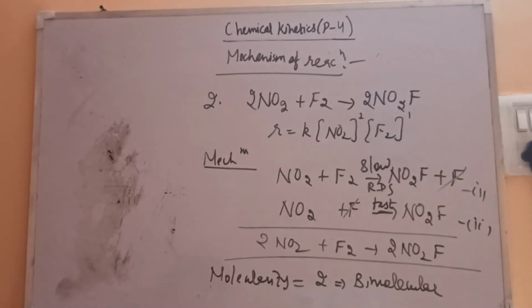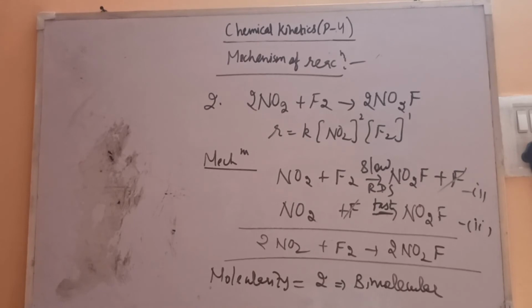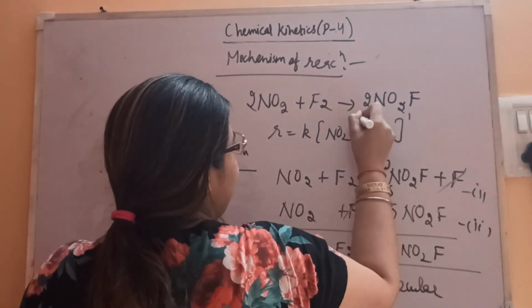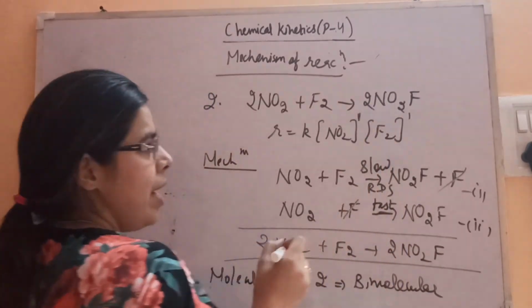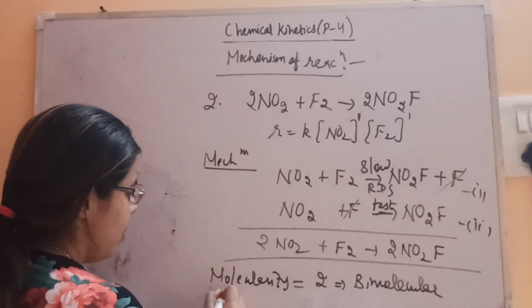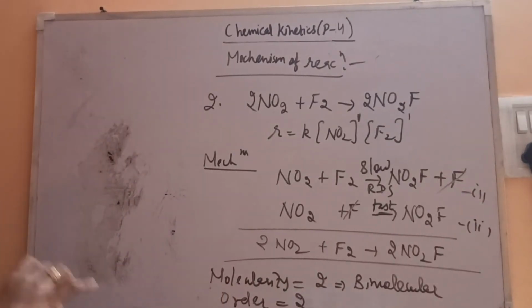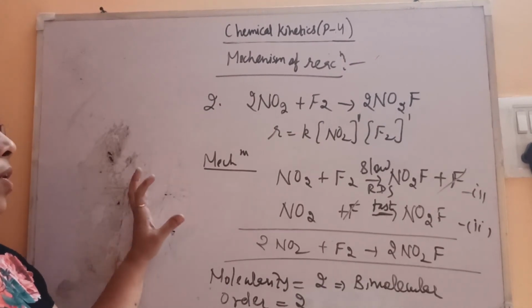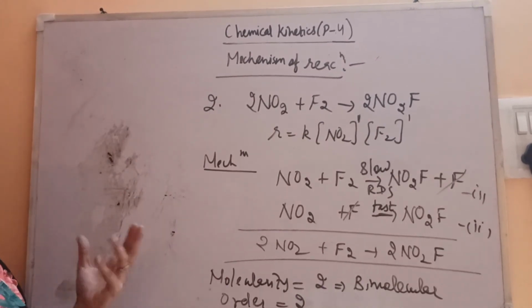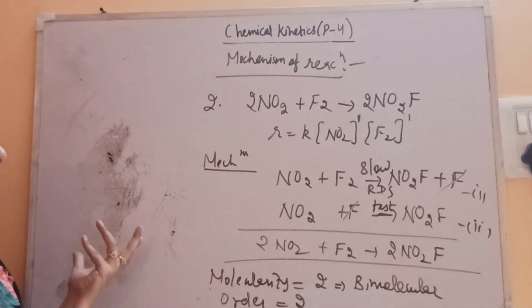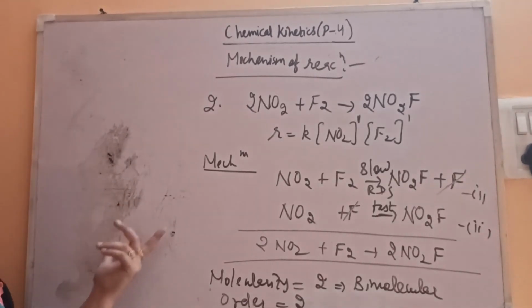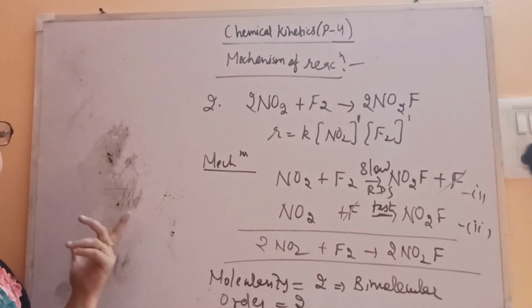It's a bimolecular reaction and it is of second order. It's not first order, it's second order only. So here also just see, molecularity and order are equal. Order is also 2, it's second order, and molecularity is also 2. So in this way you can propose the mechanism. If any other mechanism is possible, then you can take that mechanism, because it's only based on the experimental evidence.